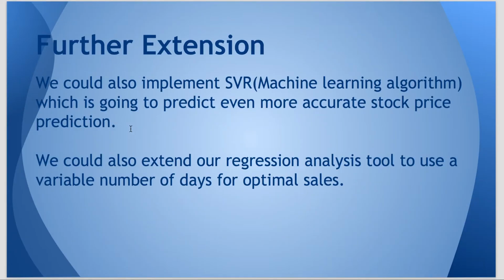There are further possible extensions we can make in this project. We could also implement a form of support vector regression, which is a machine learning algorithm that is going to predict even more accurate stock prices and predictions. We could also extend our regression analysis tool to use a variable number of days for optimal sales.